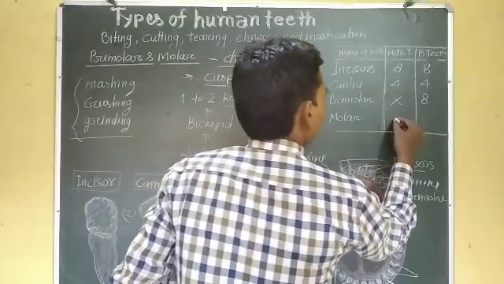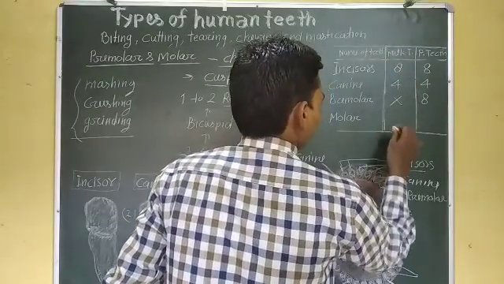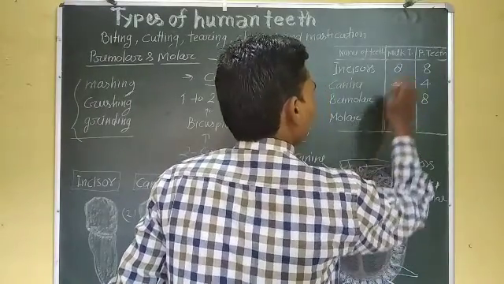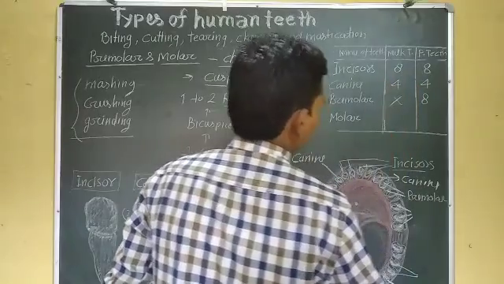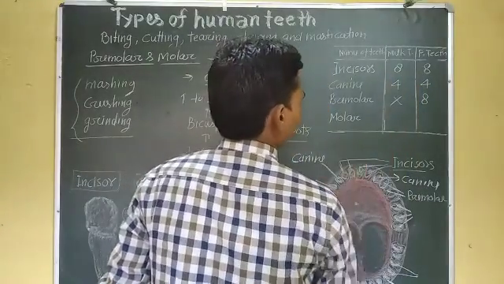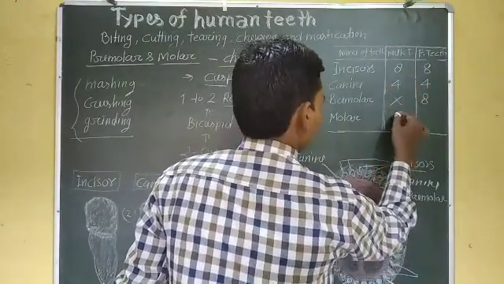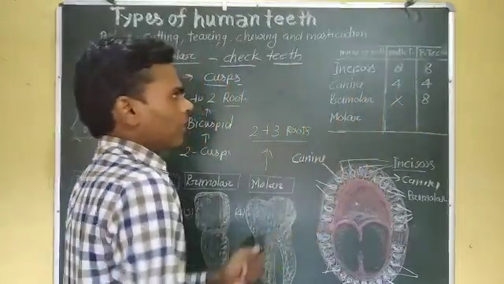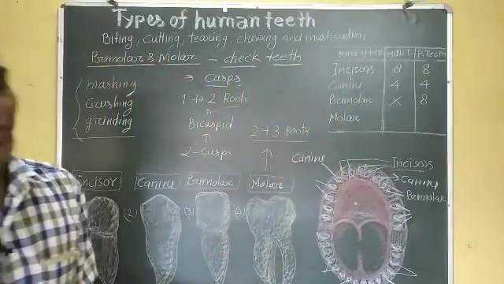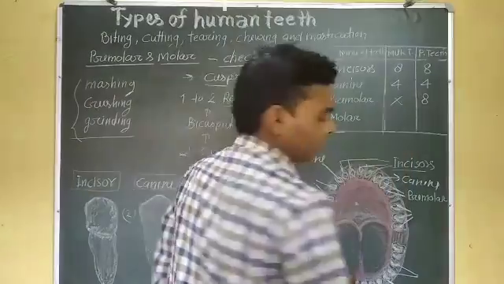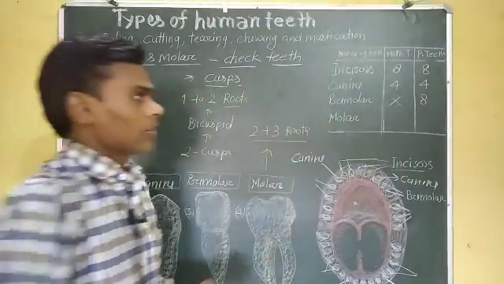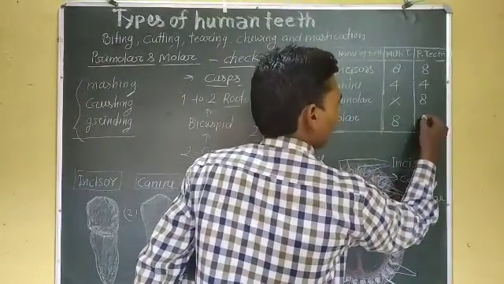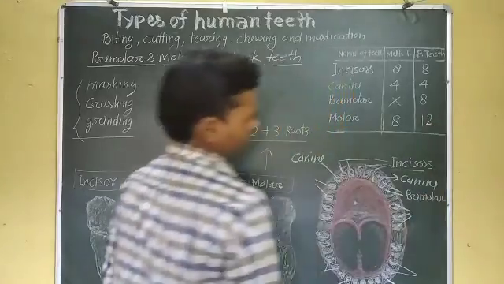Molar is found in milk teeth and permanent teeth, in both. Its number in milk teeth is 8 and in permanent teeth 12.